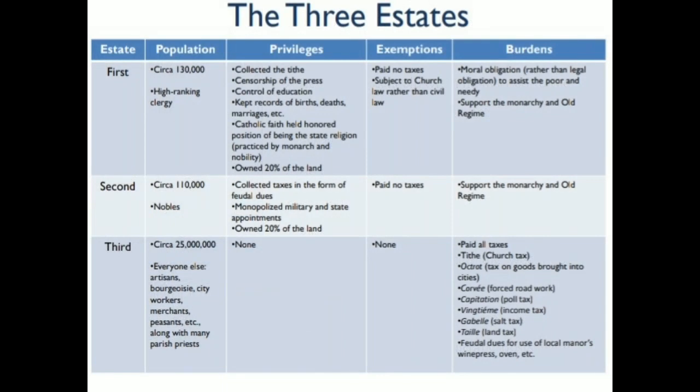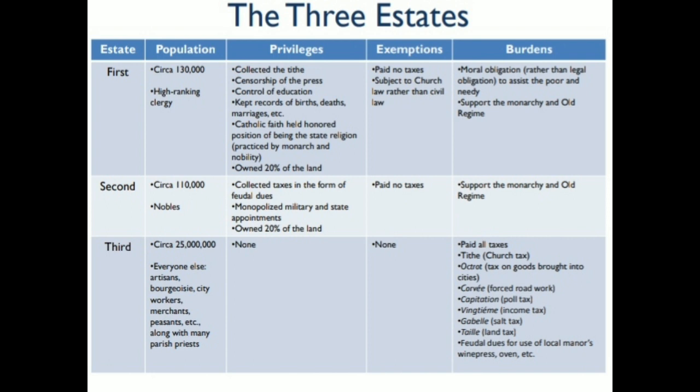Let us talk about the three states. Society was divided into three states in France. First state was the population of clergies. Who are these clergies? Clergy, these are the heads of the church such as pope, bishop, etc. Their population was 130,000 only, but they were having all privileges. They were not paying any tax.